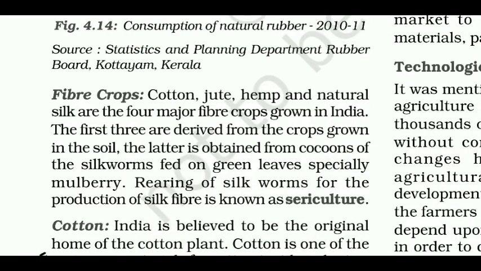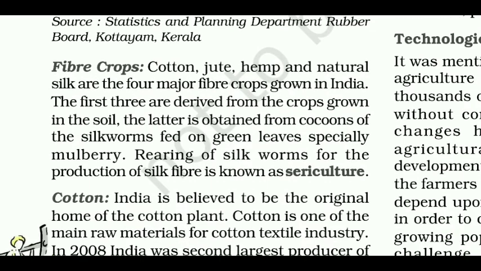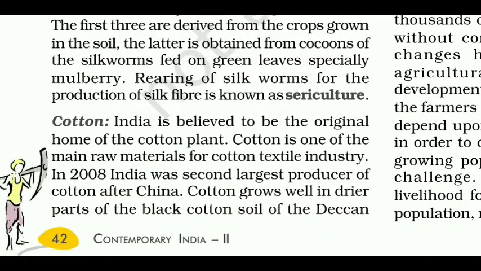Next, fiber crops. Cotton, jute, hemp and natural silk are the 4 major fiber crops grown in India. The first 3 are derived from the crops grown in the soil. The latter is obtained from cocoons of the silkworms fed on green leaves, especially mulberry. Rearing of silkworms for the production of silk fiber is known as sericulture.